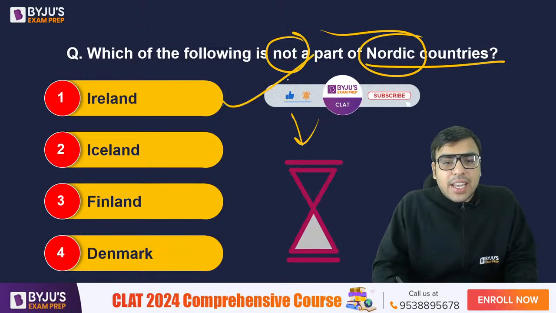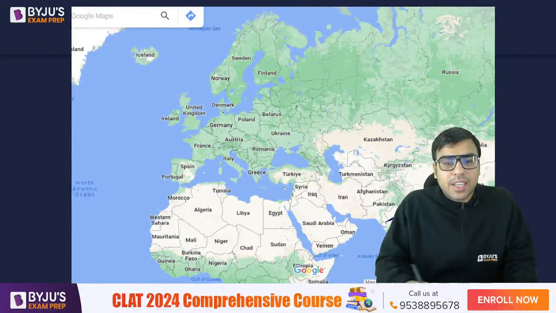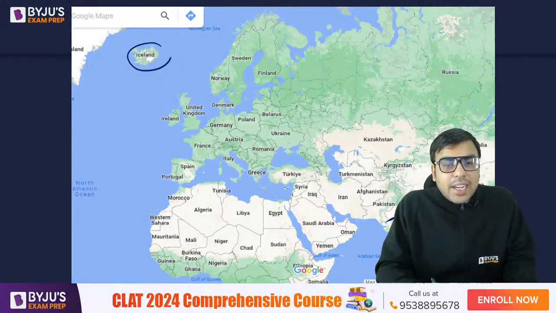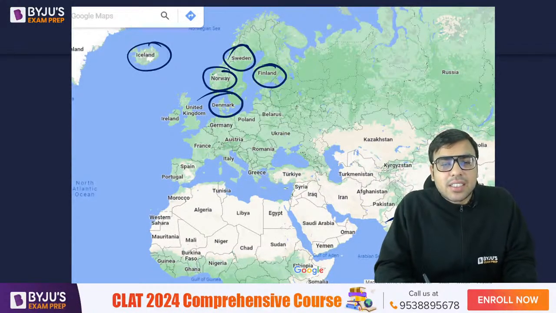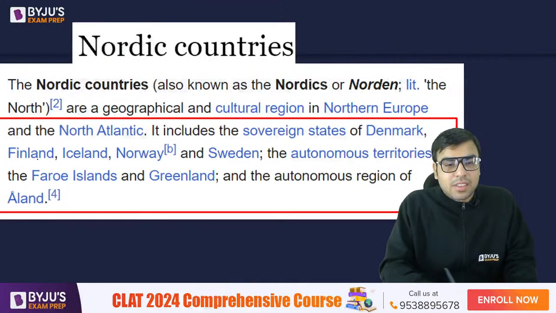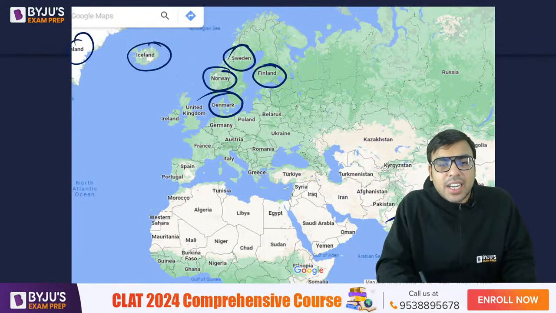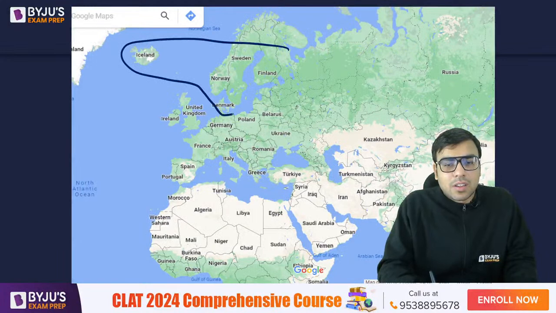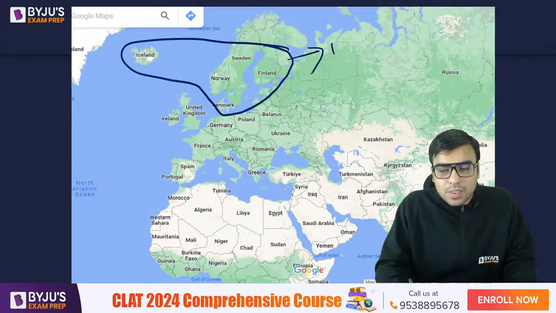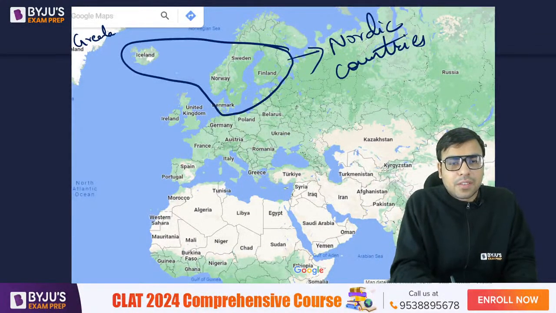Yes, the right answer to this question is Ireland. अब देखो दिखाते हैं. ठीक है. So Iceland, Finland, Norway, Sweden, Denmark. These are generally considered as Nordic nations. ठीक है ना? कुछ और भी, Faroe Islands, Greenland is also there because Greenland is part of Denmark. So these are considered as Nordic countries. ठीक है. In fact, it includes Greenland as well.